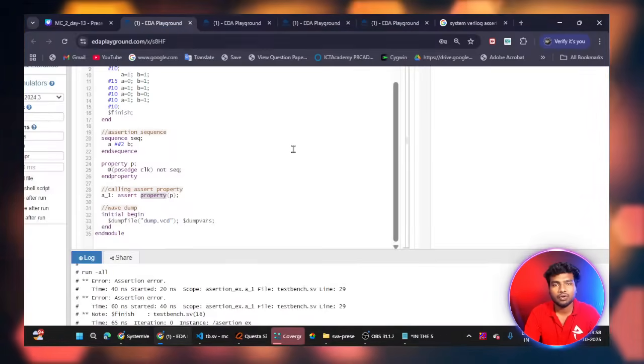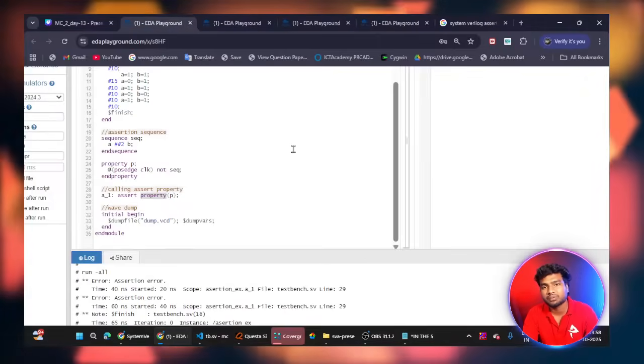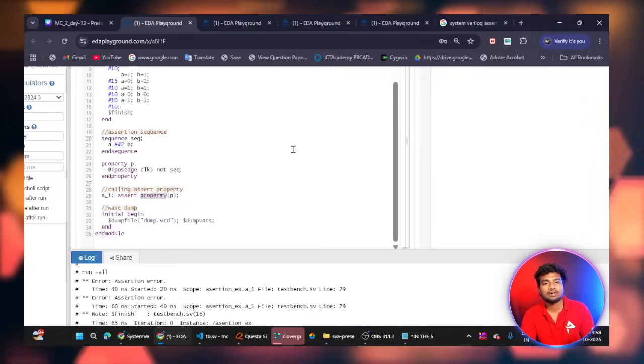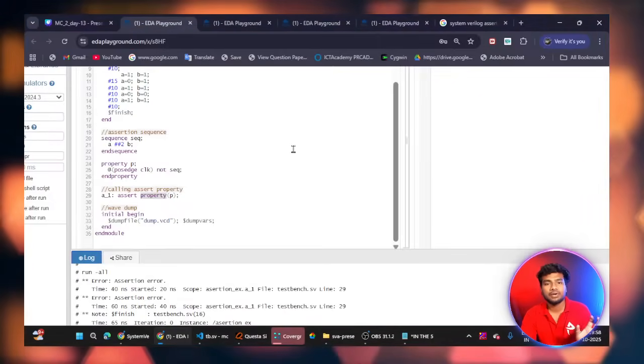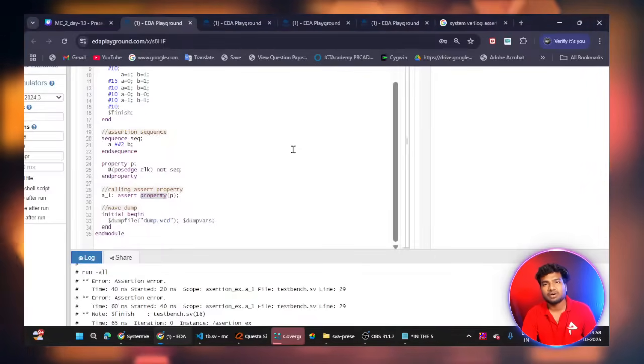Then for the UART protocol, please refer to it a little bit. What is the frame format? What is the start bit? What is the stop bit? What are the data bits of the UART protocol? Where are we using the UART protocol? I will give one hint.